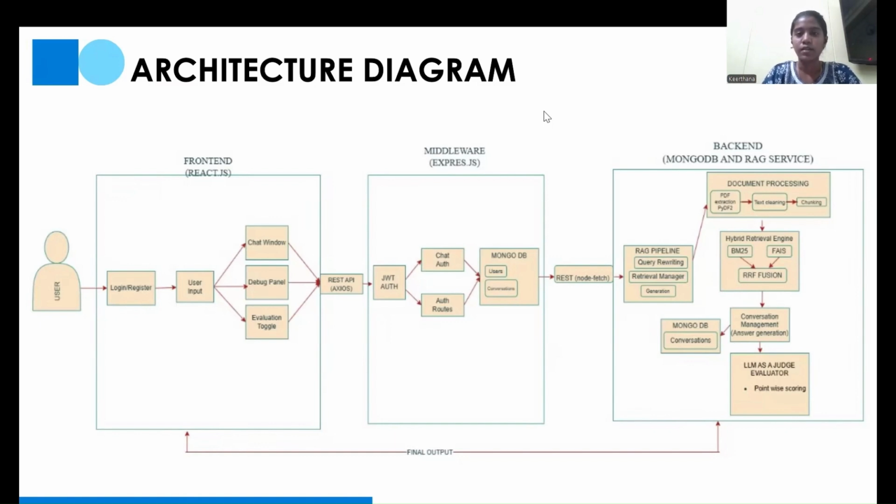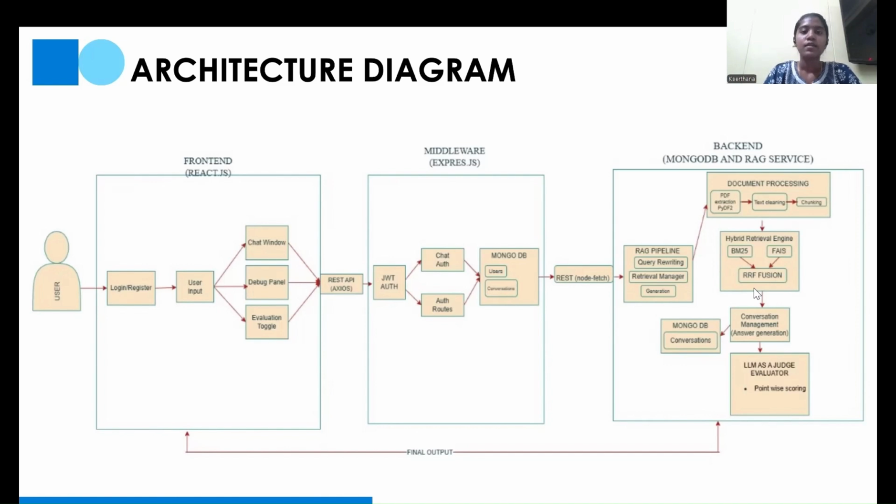Next, the RAG pipeline is called. Basically, the corpus undergoes data pre-processing and is divided into chunks. These chunks are then converted into vector embeddings and stored in the vector store. Now, when the user gives a query, it is also converted into vector embeddings, and lexical and semantic matching take place through FAISS and sentence transformers. Here we have the hybrid retrieval engine. We have BM25 for lexical and FAISS for semantic matching.